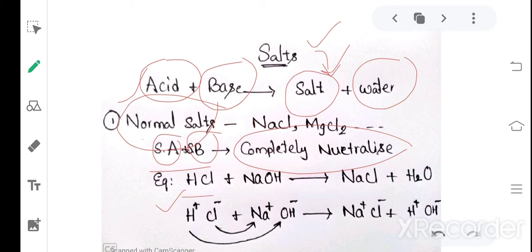HCl, a strong acid, and NaOH, a strong base, are reacting with each other.